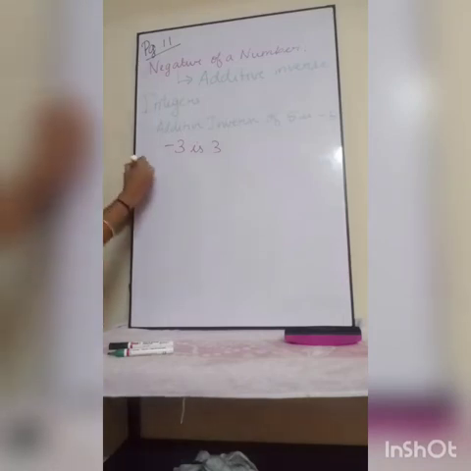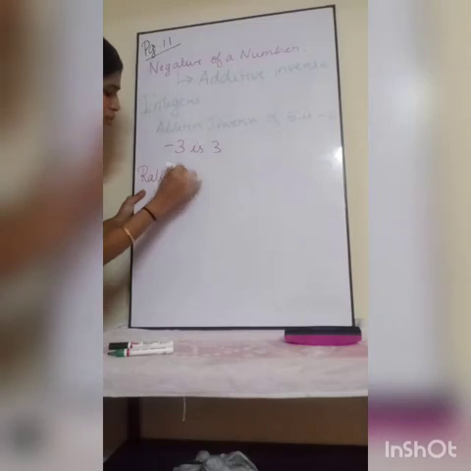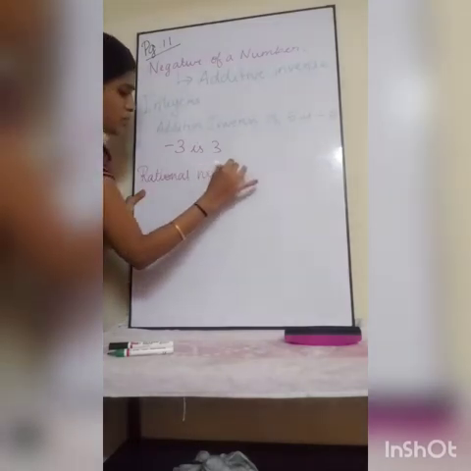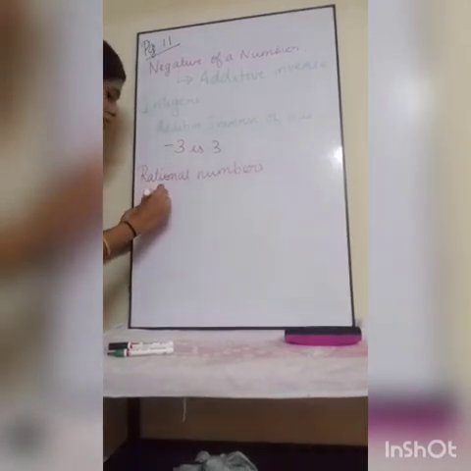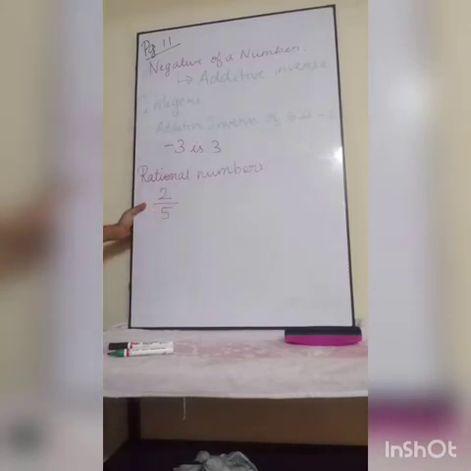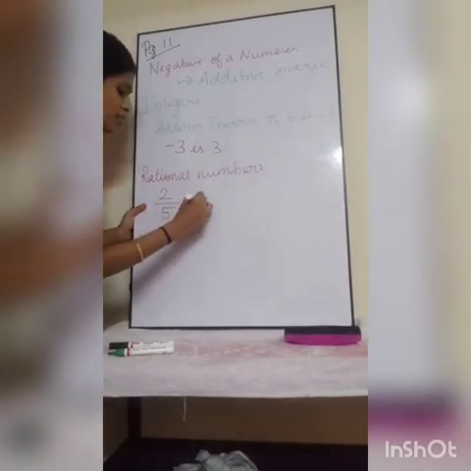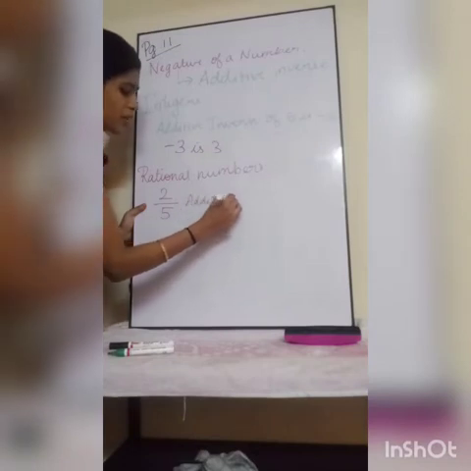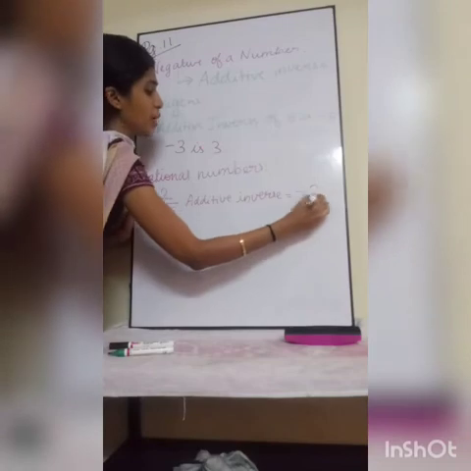Okay, next is what? Rational numbers, right? Next is your rational numbers. In rational numbers, I am going to take a number 2 by 5. And what is the additive inverse of 2 by 5? Additive inverse will be minus 2 by 5.